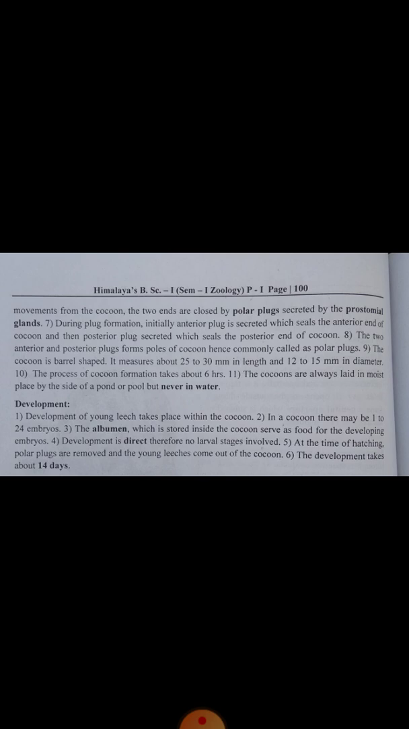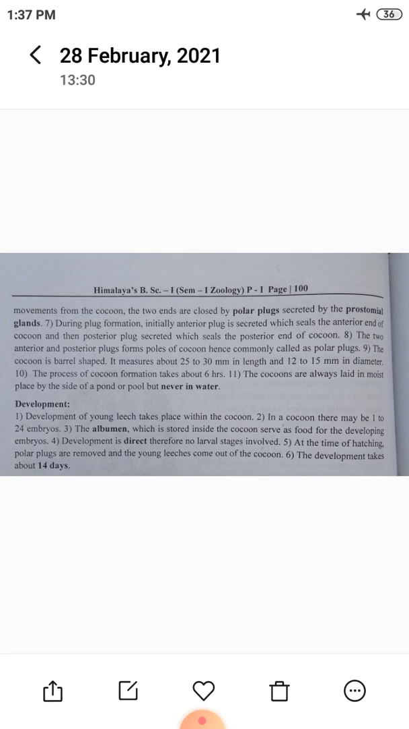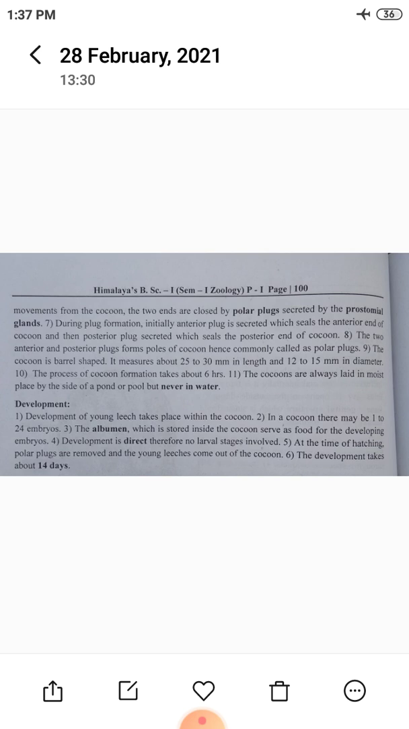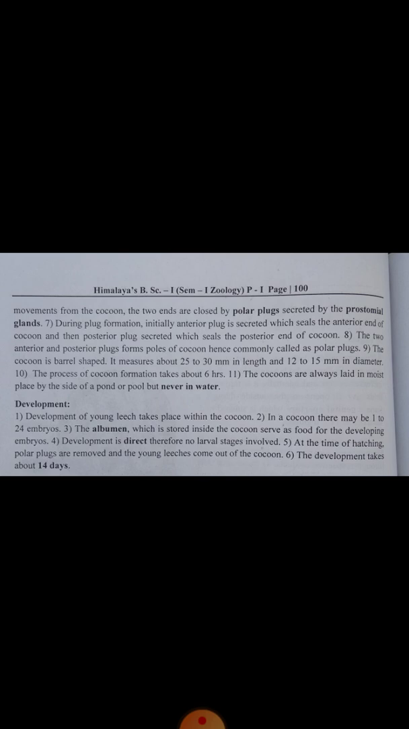At the time of hatching, the polar plugs are removed and the young leeches come out of the cocoon. The development takes about 14 days. How many days are required for the formation of new leeches? 14 days. So that is all about copulation and cocoon formation.